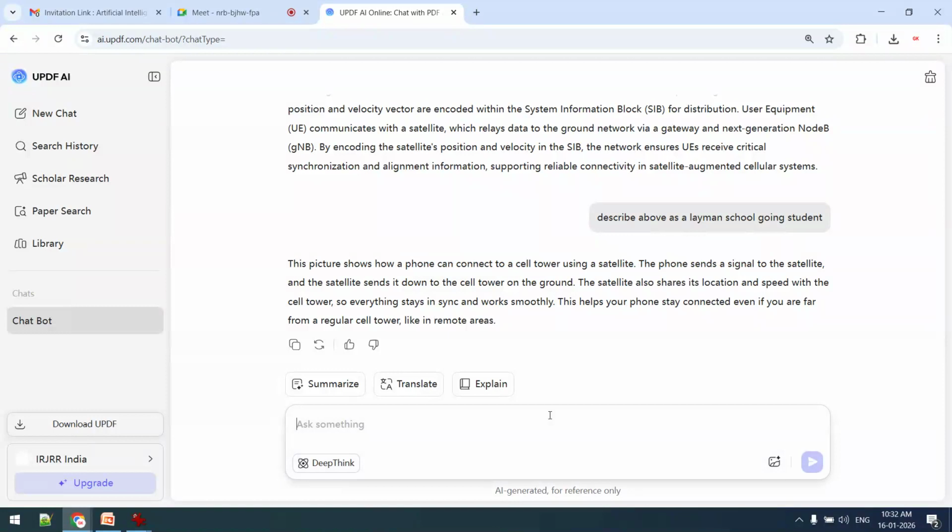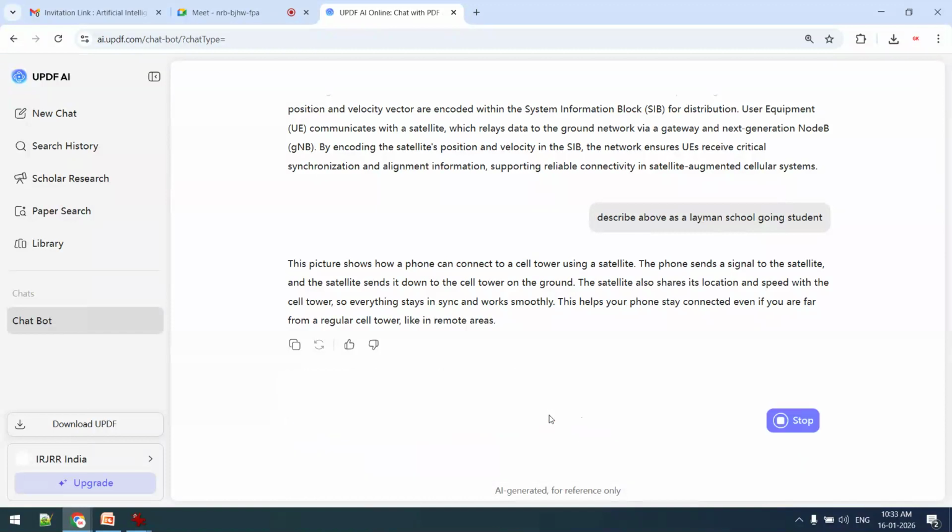Now another type of explanation: describe. So these are the prompts. Describe the above as a teacher, a non-technical teacher who knows only geography.